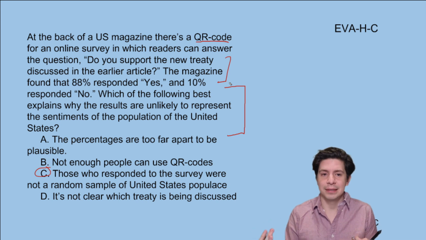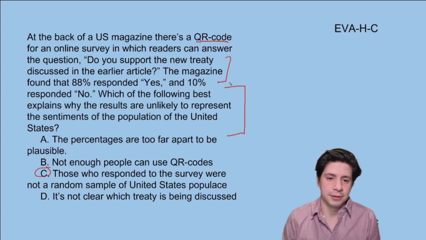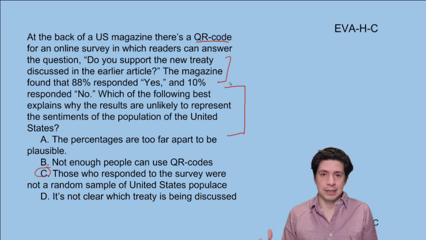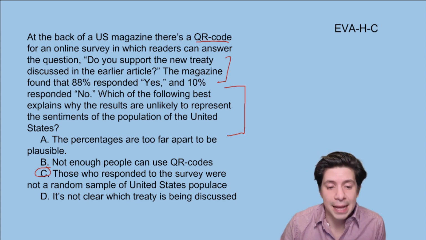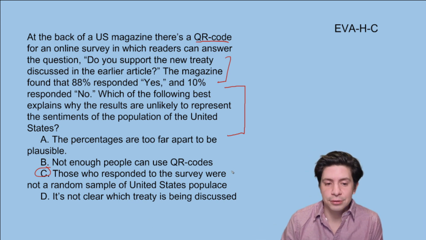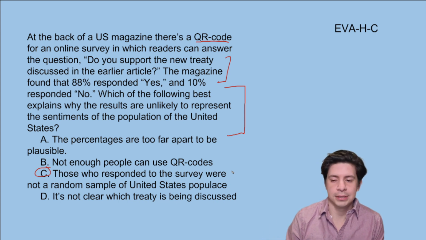There's no magazine that's a perfect representative sample, right? Even Time, which is very popular, it's just not everyone reads that across the country. So that's what makes C it. And that's the type of answer choice you're looking for when doing a question like this.